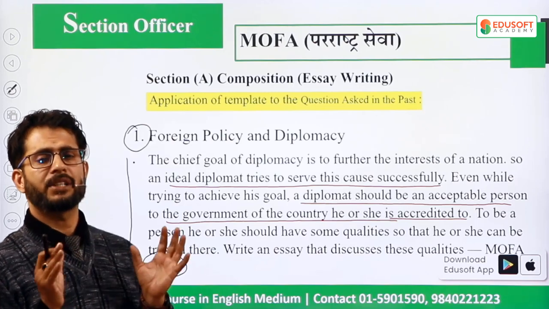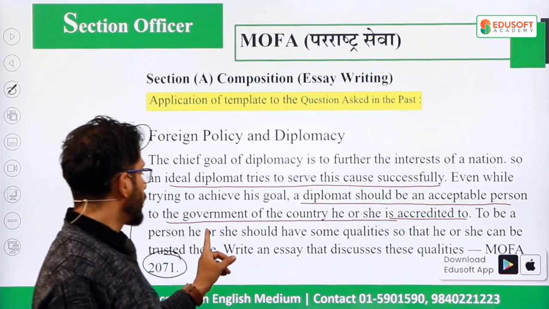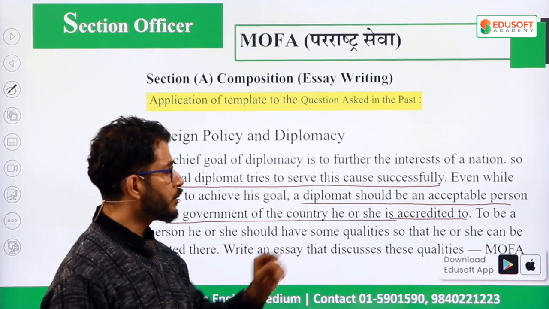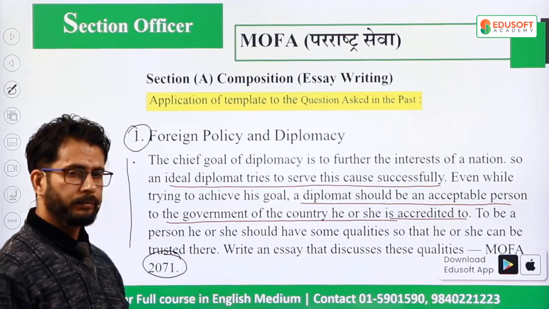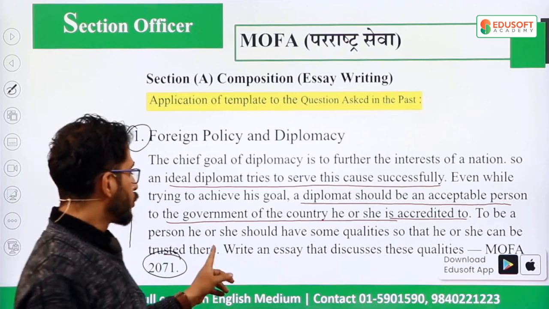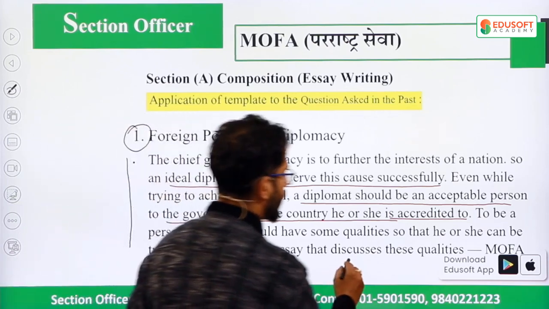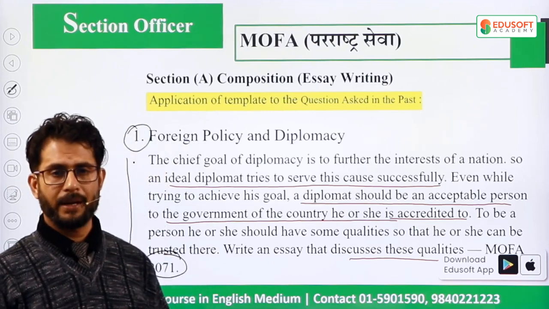This is how it is trying to tell you about the qualities of a diplomat. To be such a person, he or she should have some qualities so that he or she can be trusted there as an ambassador or as a diplomatic person abroad. So here you are going to write an essay that discusses those qualities. Now, what can be the qualities of a good diplomat?